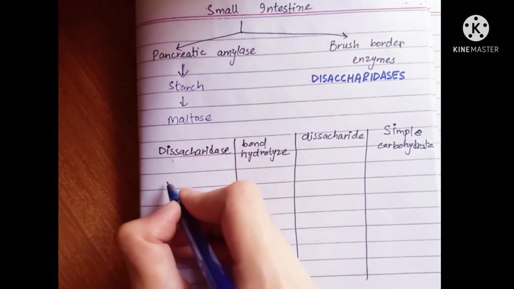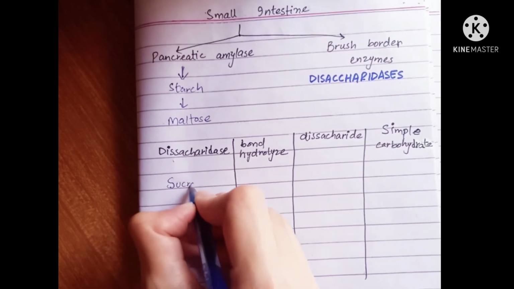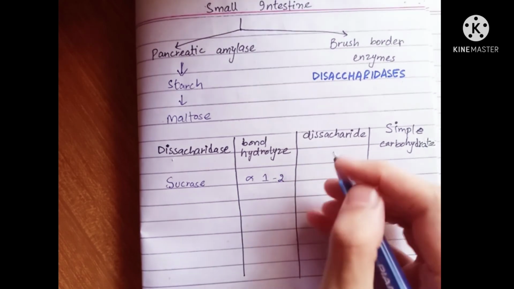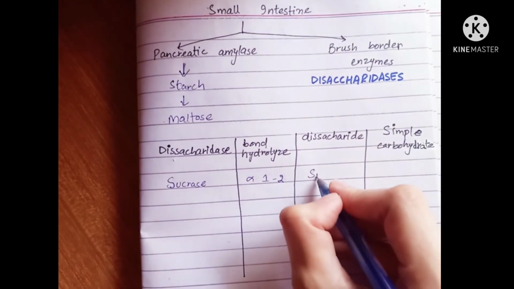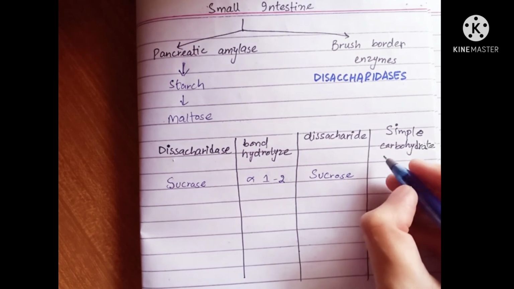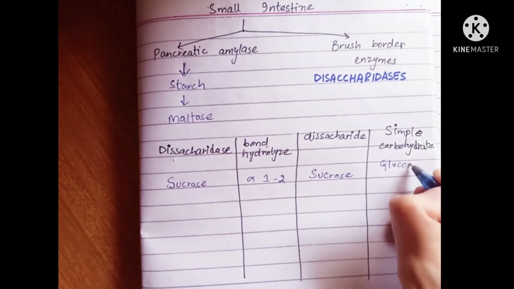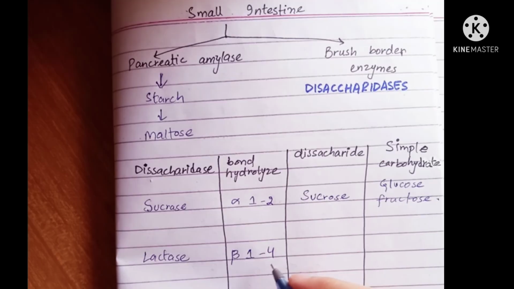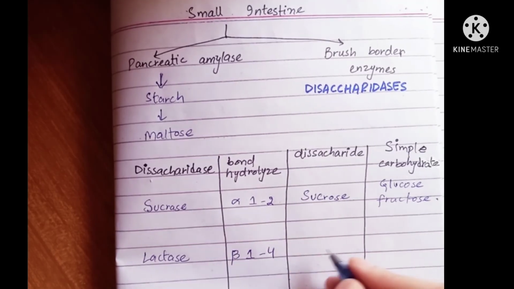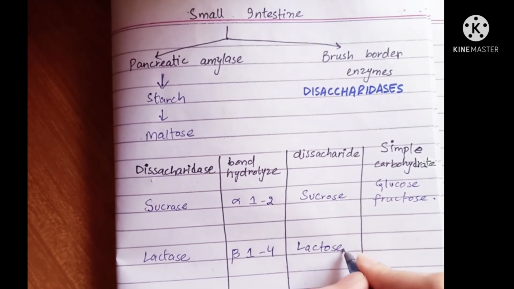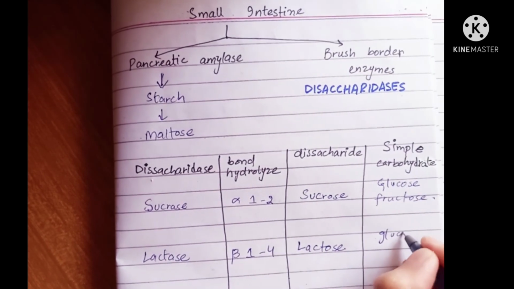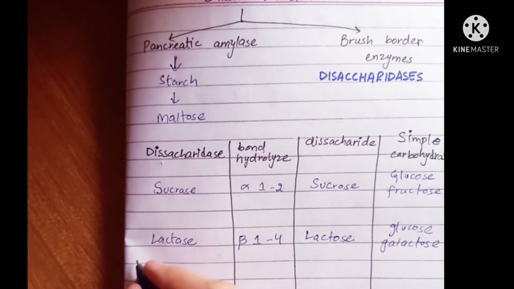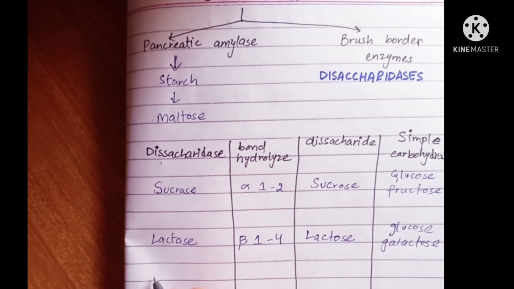So the first disaccharidase we are going to discuss is sucrase. It hydrolyzes alpha 1,2 linkage. As the name indicates, it acts on sucrose and converts it into glucose and fructose. Lactase hydrolyzes beta 1,4 linkage and as the name indicates, it acts on lactose and converts it into glucose and galactose.